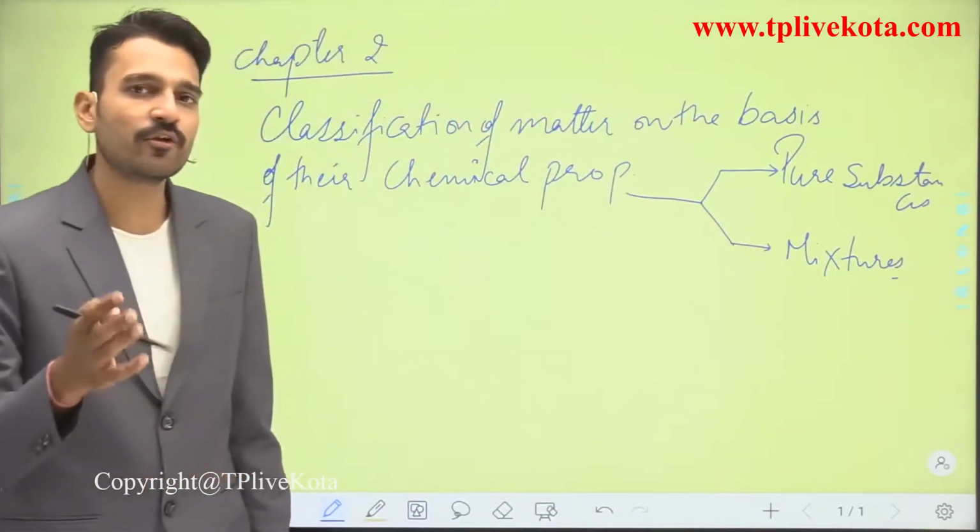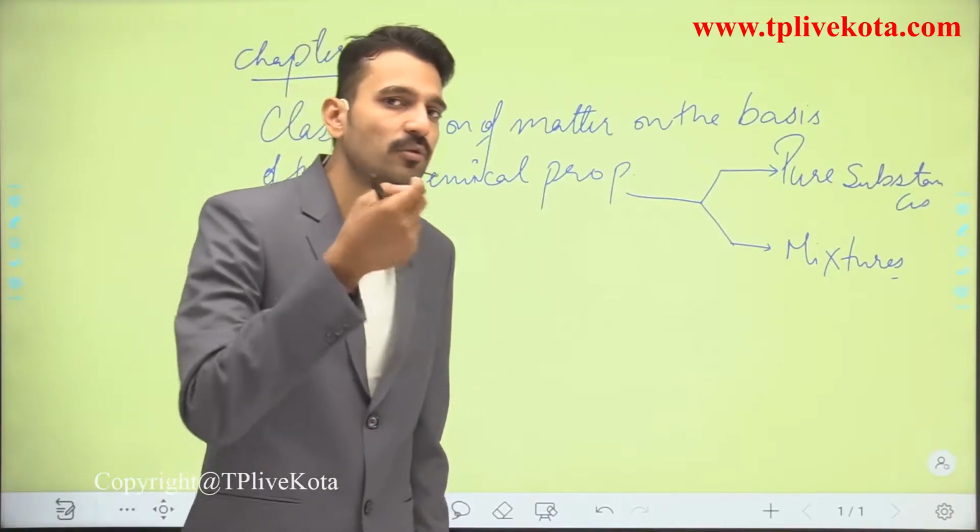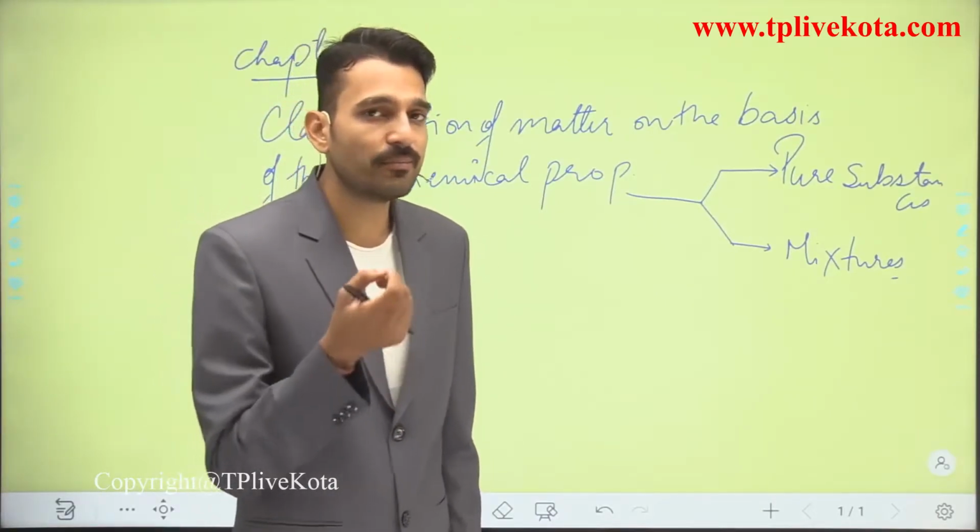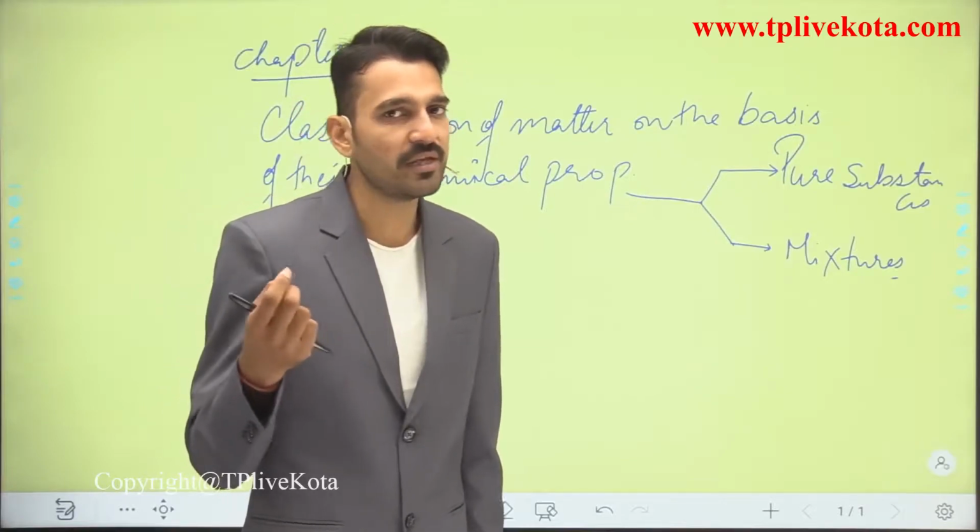In detail we are going to see what the pure substances are, how the pure substances are classified, and what the mixtures are and how the mixtures are classified.